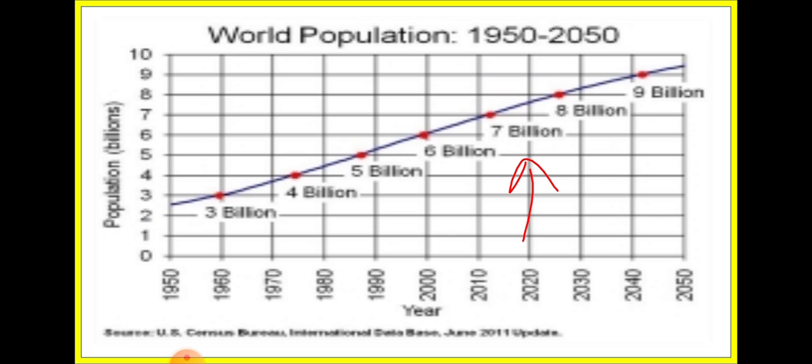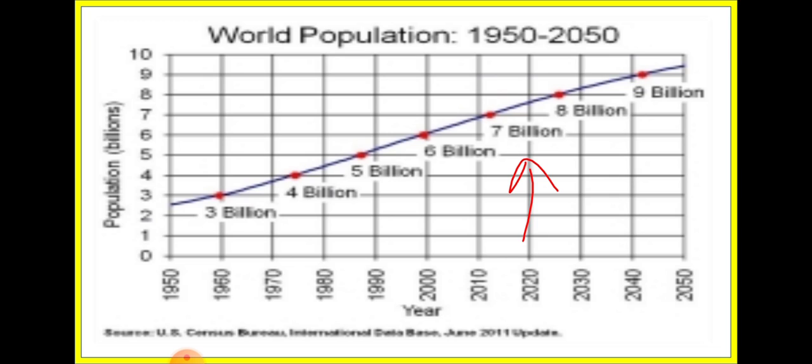Let us move further. This is about world population, okay, overall population, and as I have explained to you, only 10 countries of the world have more than 60% of the population living in them, okay, and the population in each of those countries is more than 100 billion, okay.